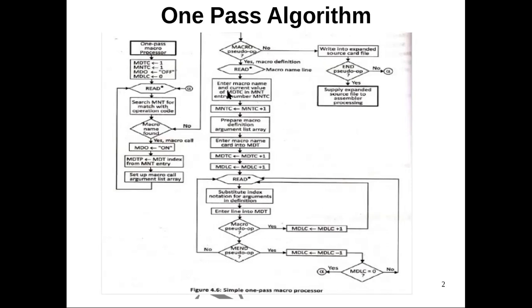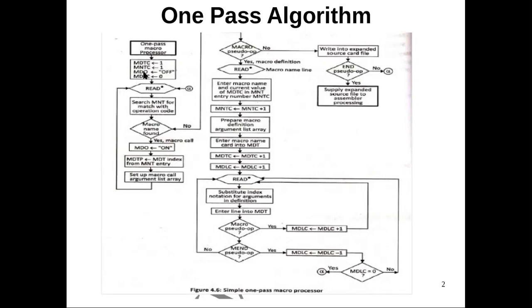In this particular algorithm, we are using two more new variables, that is MDI. Sorry, here it is not O, this is I. So MDI, macro definition input, and macro definition level counter. Macro definition input is used to recognize macro calls, and macro definition level counter is used to recognize macro definitions.